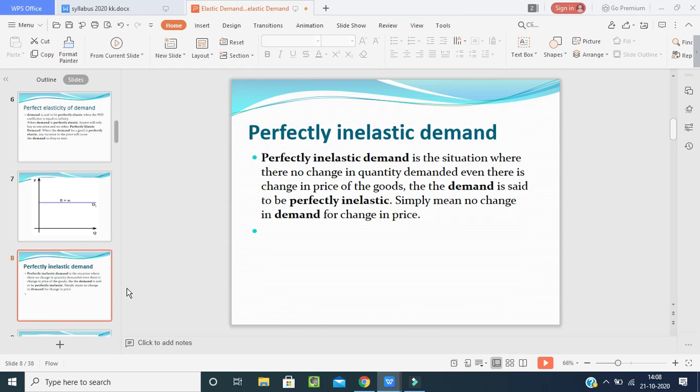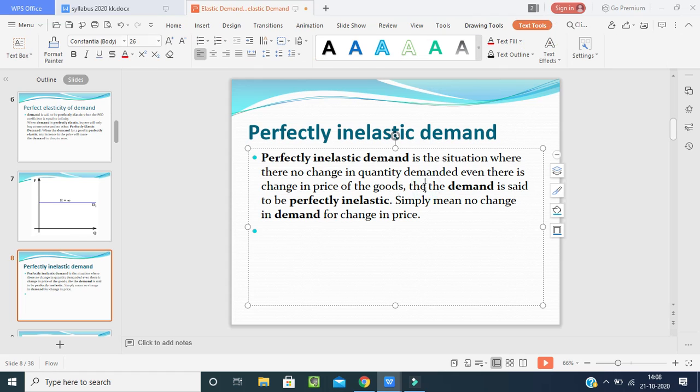Now, perfectly inelastic demand, what does it mean? Perfectly inelastic demand is a situation where there is no change in quantity demanded, even though there is a change in price of the goods. Then the demand is said to be perfectly inelastic. See what is happening? It simply means no change in demand for a change in price. Even if we are changing the price, if you are giving some discount, there will be no change in demand, and this process is known as perfectly inelastic.